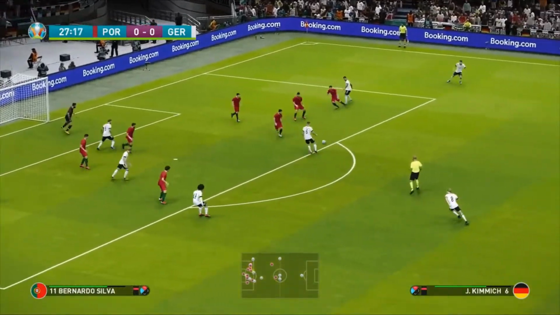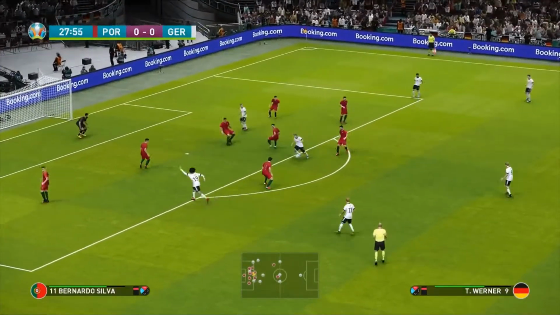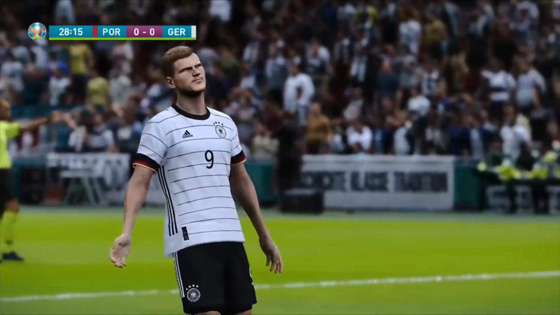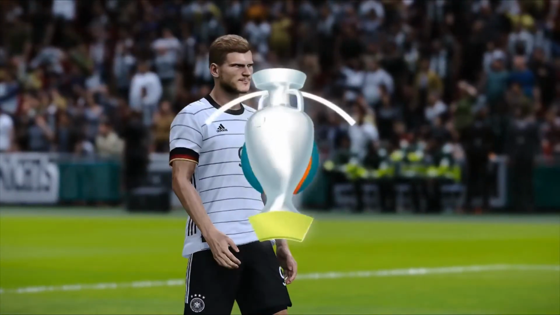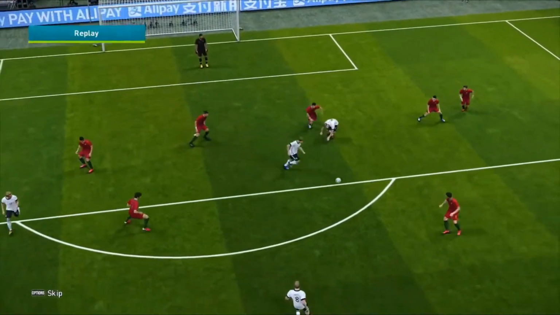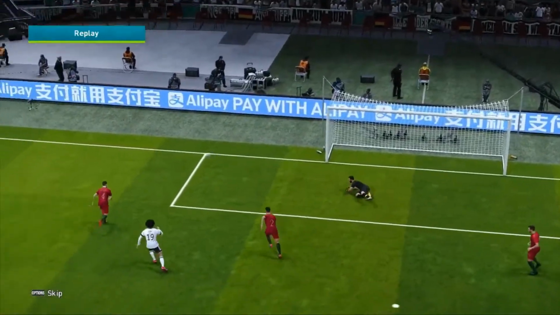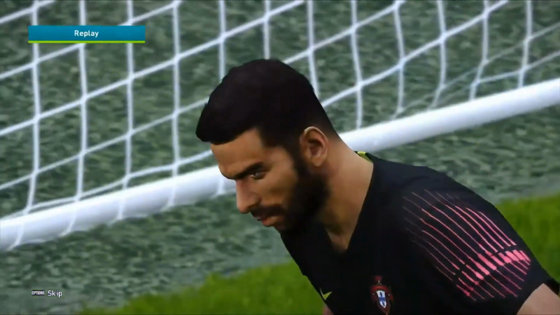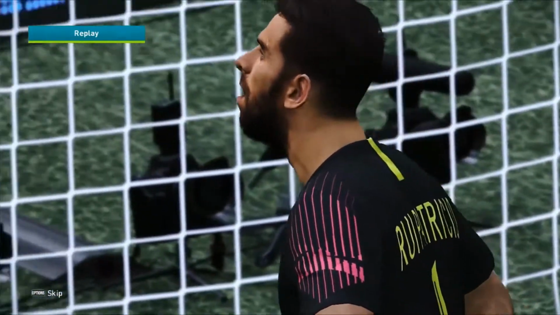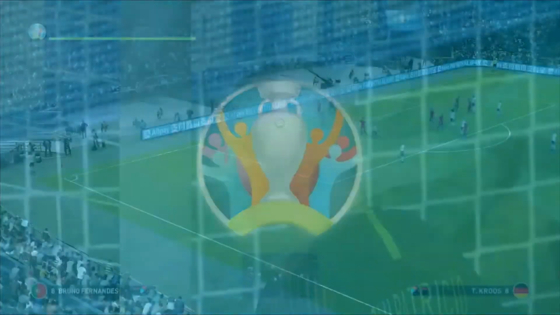In for Joshua Kimmich, who takes a touch. He's taken down. Calls for a penalty, but nothing happens. And Werner takes on the shot. And that is an outstanding save from Rui Patricio again. We have another corner here. And the Germans are applying a severe amount of pressure right now on Portugal. Well, I wouldn't say that was a penalty at all. I think that was a very good tackle. Good save there by Rui Patricio. And all the pressure right now really is on Portugal here to hold on and try and hit on the break. We've got another corner here. Toni Kroos is going to whip this one in.